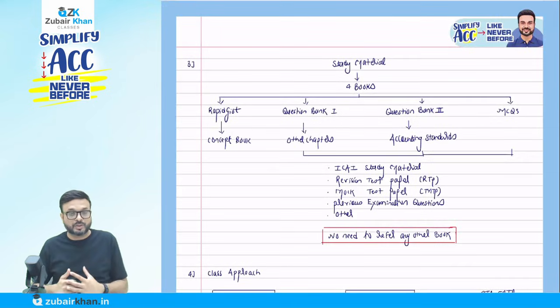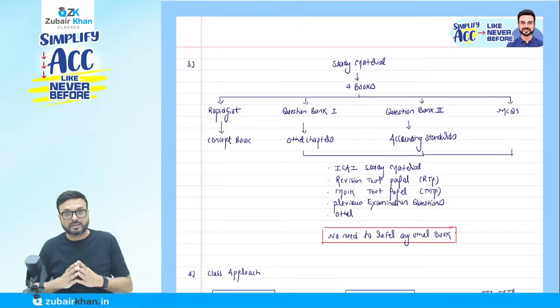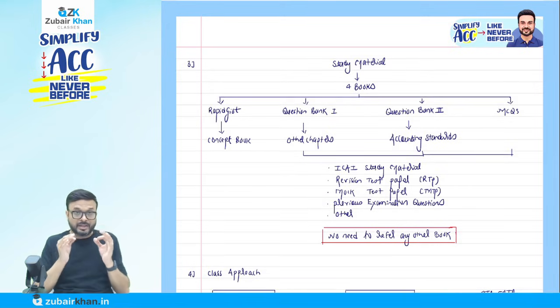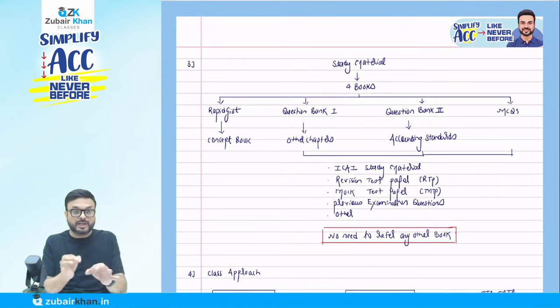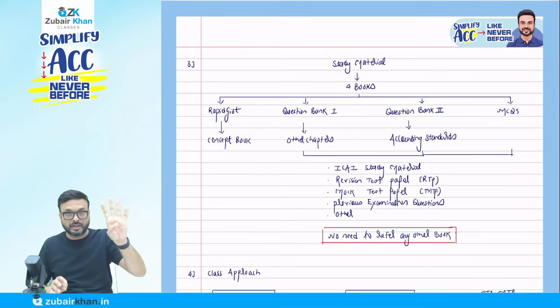Study material, as I mentioned, we have 4 books. First is the concept book. Second is question bank 1, which is on the other chapters. Question bank 2 is accounting standards, and then the MCQ book. I am telling you that you need not refer to any other book. Just focus on these 4 books, and just follow me and see the miracle that happens.